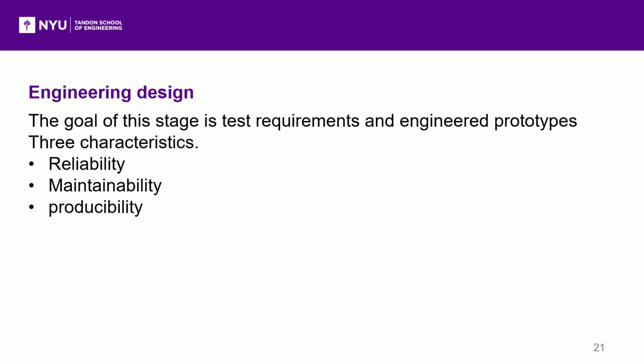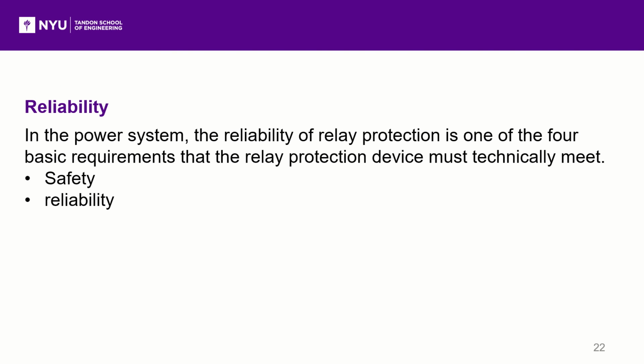The next stage is the engineering design stage. The goal of this stage is to test requirements and engineer the prototypes. The task of system engineering is to handle the unknown unknowns during this phase. Three characteristics need to be taken into consideration: reliability, maintainability, and producibility. Reliability shows the probability that a system works successfully.